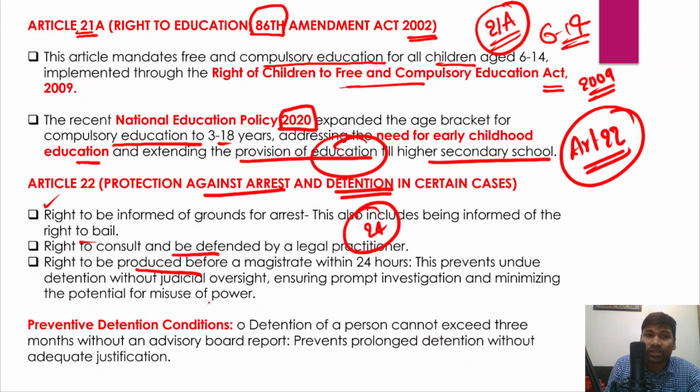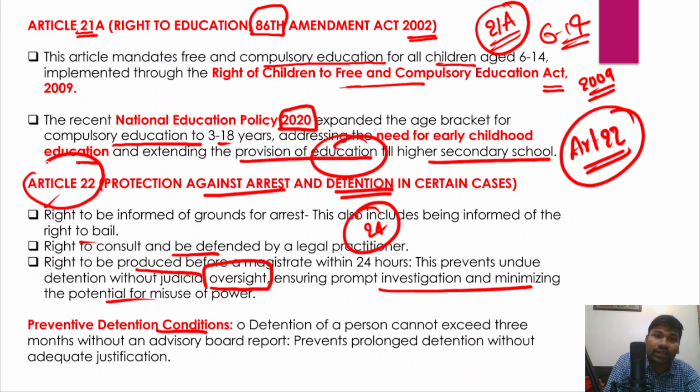And this actually prevents the undue arbitrary detention of the individual without judicial oversight. So thereby it ensures a prompt investigation, and also minimizes the potential for the misuse of power. And similarly, preventive detention is also another provision. This is part of Article 22 of the Indian Constitution.